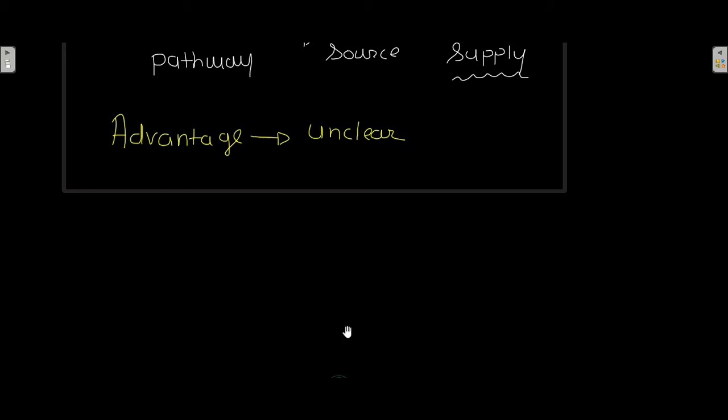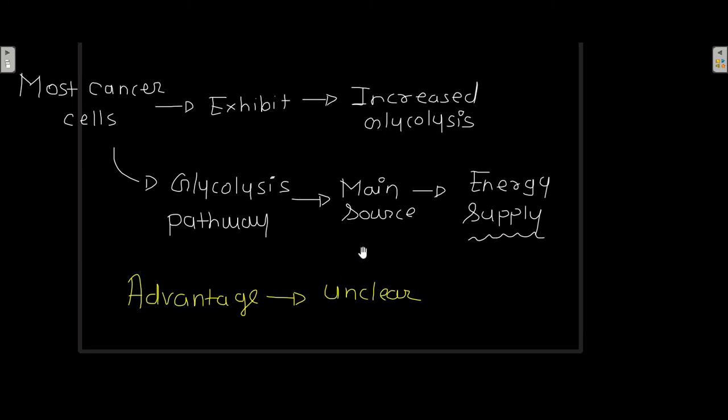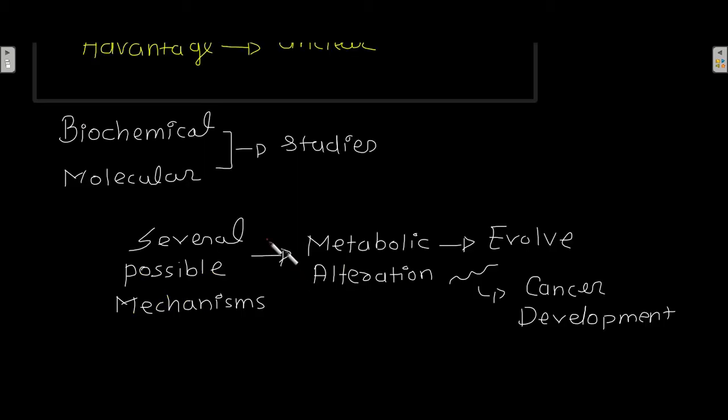It is unclear why these cancer cells are using the glycolysis pathway as the main source of energy supply. There are several biochemical and molecular studies which suggest possible mechanisms for this metabolic alteration that evolves during cancer development.